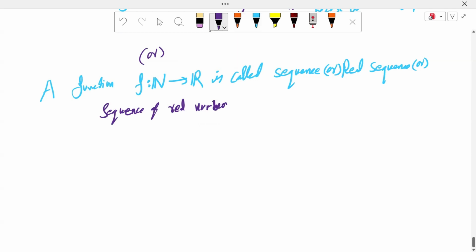Sequence of real numbers, for example, which is denoted by